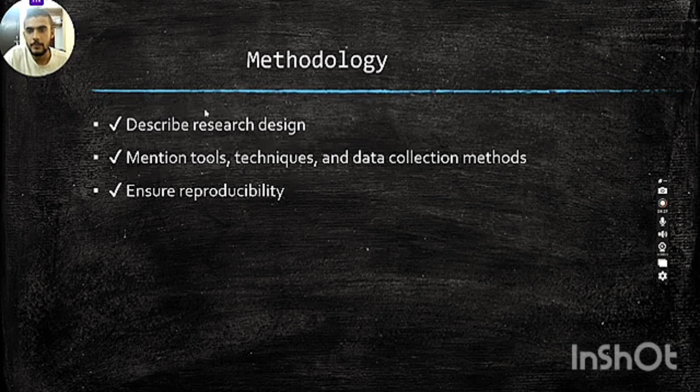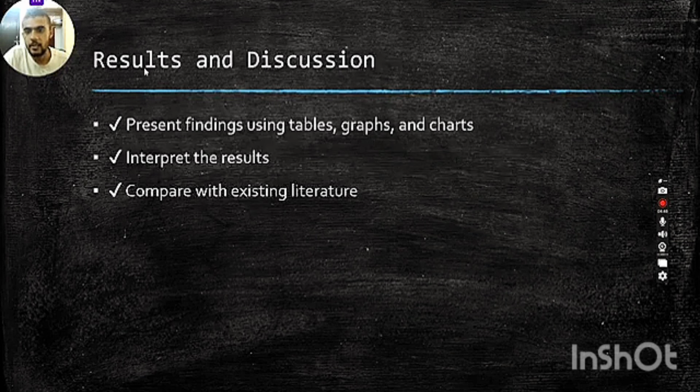Then methodology: describe the research design, what your experimental setup is, what tools you use. Mention tools, techniques and data collection methods, ensure reproducibility. Result and discussion section: present findings using tables, graphs and charts, interpret the results, compare with existing literature. All these things you have to follow from that format.